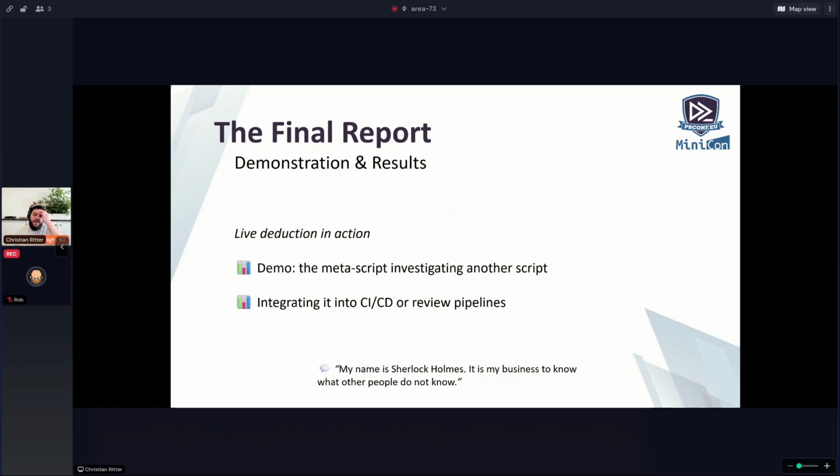So the meta script investigation, another script I can show you, but this is the fun part, integrating it into CI/CD or review pipelines. And my name is Sherlock Holmes. My name is Christian. It's my business to know what other people do not know.